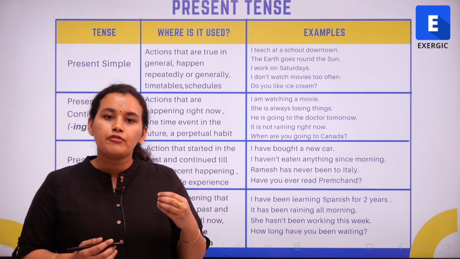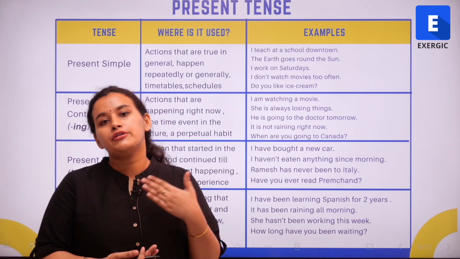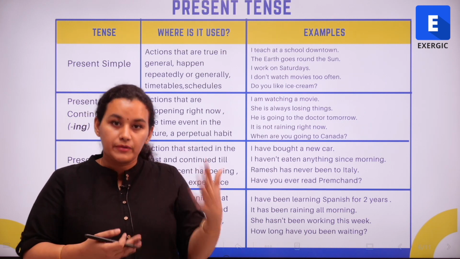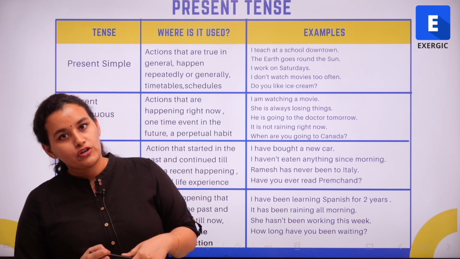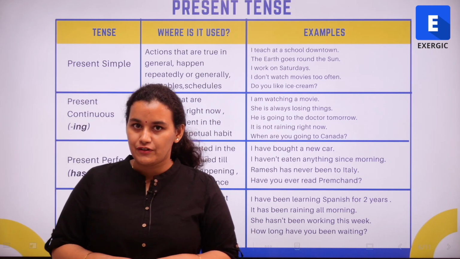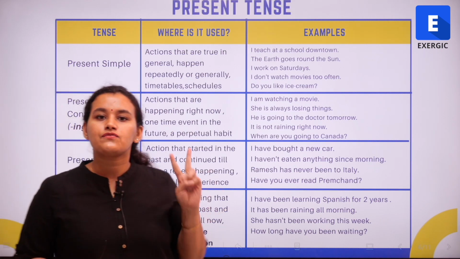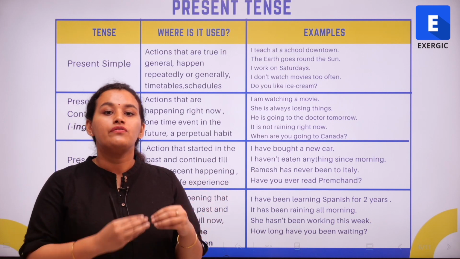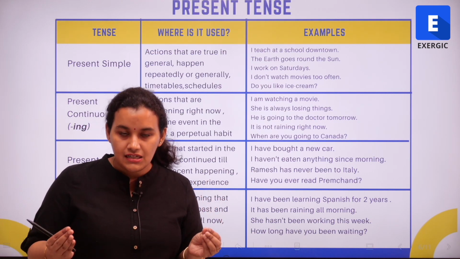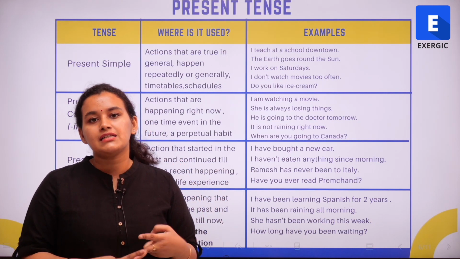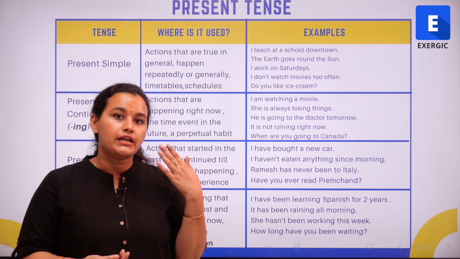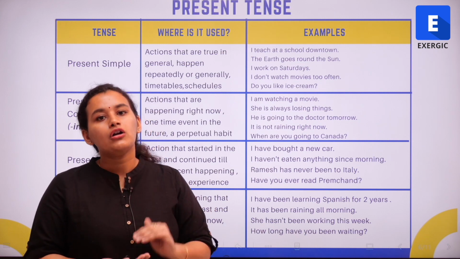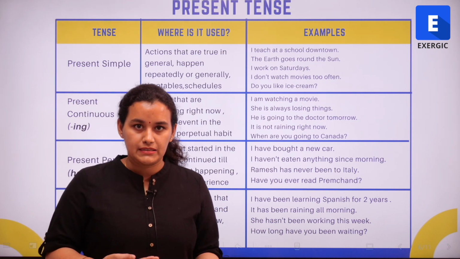So when I'm talking about a repetition, a timetable or a schedule, something that is done on a repetitive basis, that is also when we use the simple present tense. So we use the simple present tense for two instances. Firstly, when we are making a general statement which is true or a fact, and we also use it when we are talking about an event that happens as per a timetable or schedule or on a repeated basis.